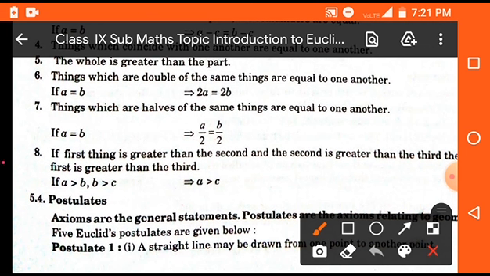Now students, eighth point is, if the first thing is greater than the second and the second is greater than the third, then we can say that the first is also greater than the third. Means if A is greater than B, and B is greater than C, then A is greater than C.